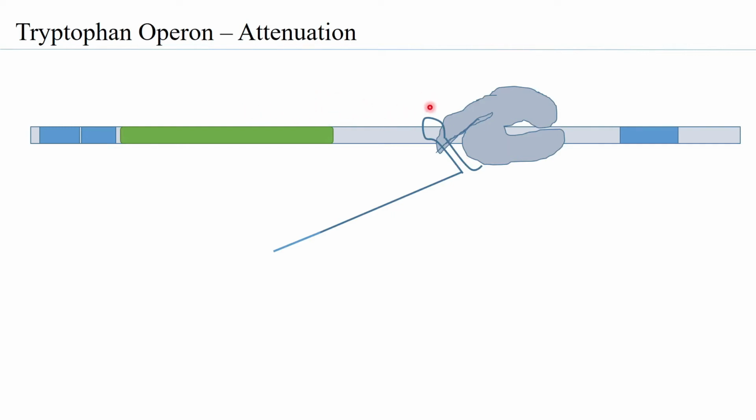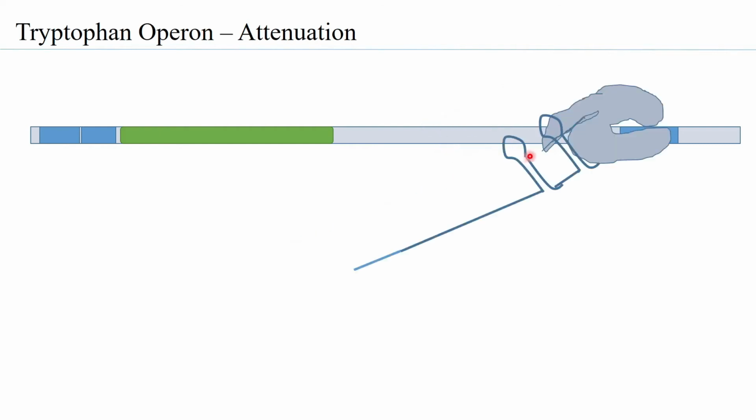When 1 and 2 have been transcribed, you know that they can immediately form a stem loop structure, because when there is complementarity, a secondary structure tends to form, as that becomes thermodynamically more favorable. The moment the 1 and 2 attenuator sequences have been transcribed, the structure between 1 and 2 is formed. At this instance, the RNA pol pauses a while, and then it continues again to synthesize.